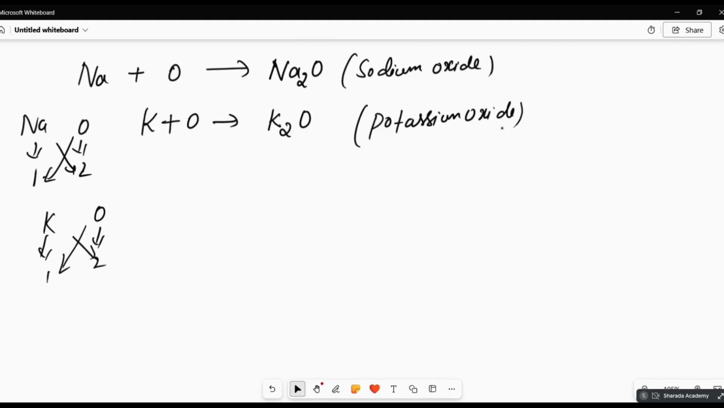Na2O. Oxygen is O2 only, balancing is needed. Sodium is a solid and oxygen is a gas, and Na2O is a solid.